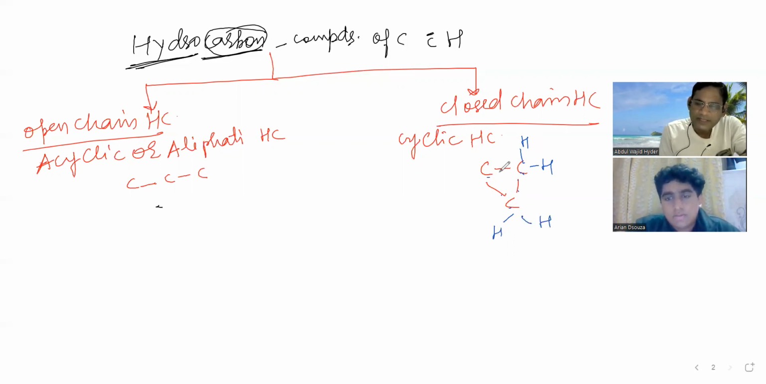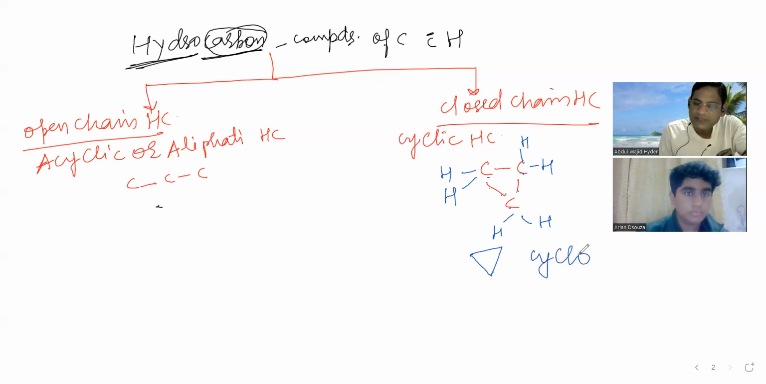What about this carbon? 1, 2, 3, 4. So see here, 6 hydrogens, C3. How many carbons are there? 3 carbons are there: 1, 2, and 3. And all the carbons are having single bonds, carbon-carbon single bonds. Since it is in the form of a cycle, it is cyclo. And how many carbons are there? 1, 2, 3. So 3 carbons.